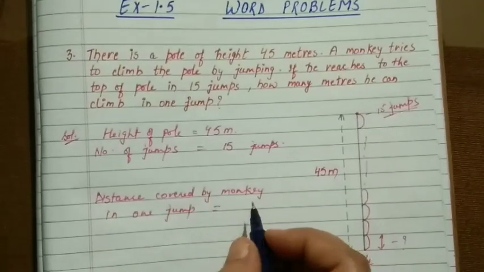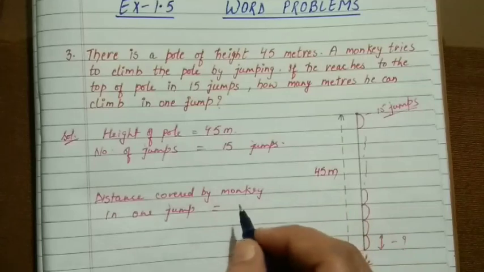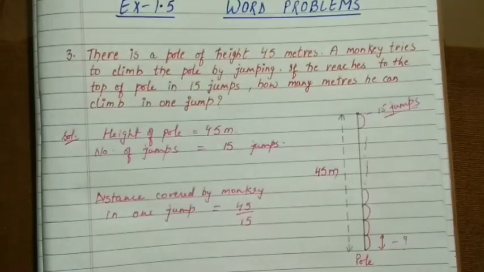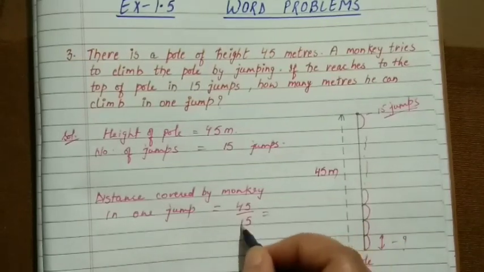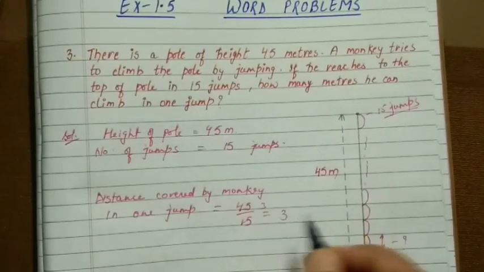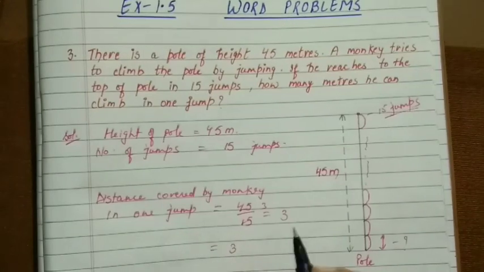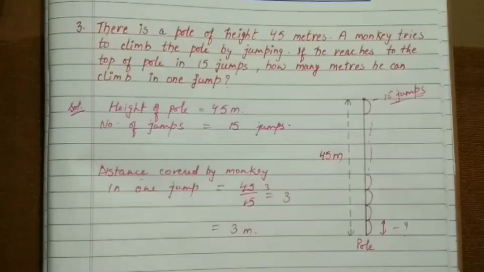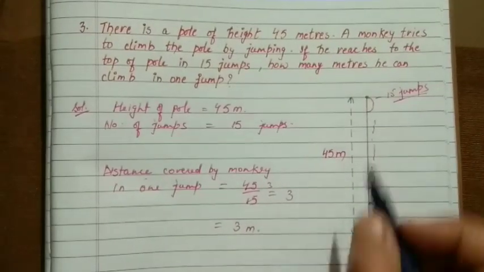It will be equal to 45 divided by 15. 45 divided by 15. So when you simplify it, it will give you the answer 3. So 3 meters. The last step left is to write the answer statement correctly.